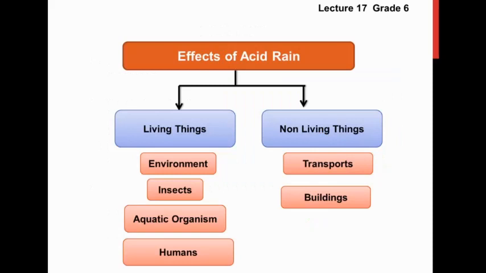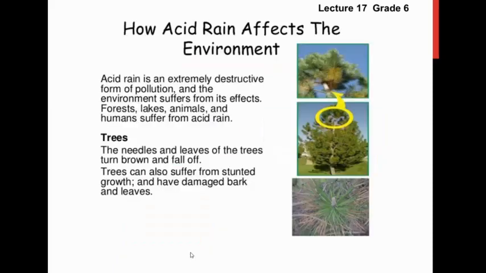And there are many effects of acid rain on living things and on non-living things. In living things, we will read how it affects our environment, insects, aquatic organisms and humans. First of all, about the environment. Acid rain is an extremely destructive form of pollution and the environment suffers from its effects. Forests, lakes, animals and humans suffer from acidic rain.